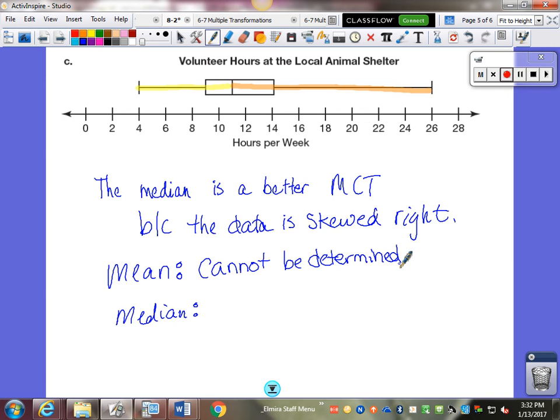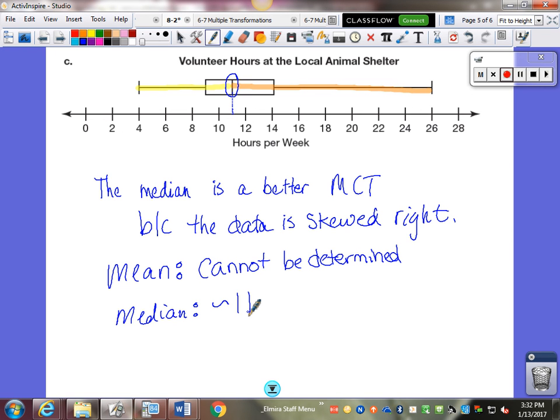However, the median is right here. That's part of making the box and whisker plot. Whoever created this, who had the data and put it into their calculator, one of the things the calculator gave them back is the median. Now, it would appear to me that the median is at about 11. I'm going to use this little squiggly symbol, which means about 11. That tells the reader of your work that it could be 10.9, it could be 11.1, but it looks to be about 11.